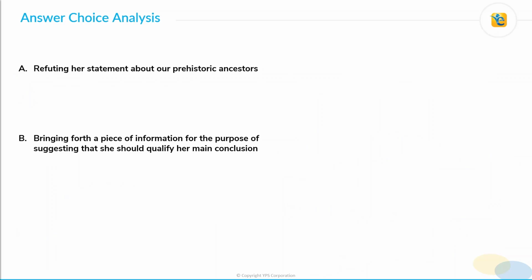Alright, so let's start with choice A. Choice A is incorrect because Jamal does not question Sasha's statement about our prehistoric ancestors. We already saw, he does not question anything that Sasha has given as reasoning. He just questions the applicability of her conclusion, whether that conclusion can be applicable for all human beings in today's time or just a few of them. So that is why choice A is incorrect.